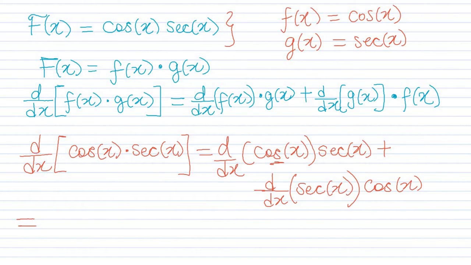And we have cosine x. The derivative of cosine x is basically negative sine x multiplied by secant x, plus the derivative of secant x.